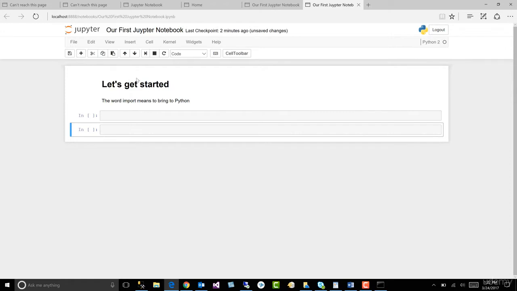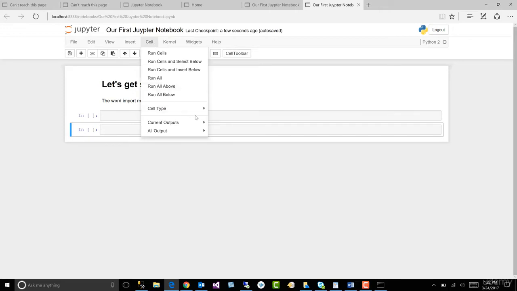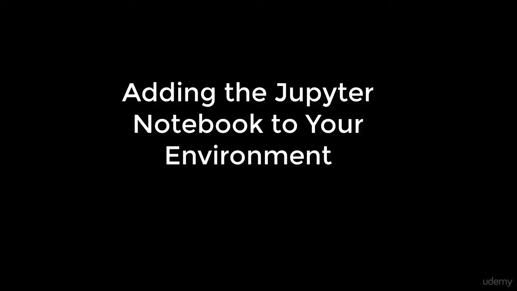And if we want to save our entire workspace and we want to force the save, it's called a checkpoint, we hit the Save button, right? If we want to clear our screen, we come up to Cell and Current Cells, and we clear all the cells, right? As we go through, I will show you some more hints to work with our notebook, but that really is about it. That's all we need to know to get started building our model.